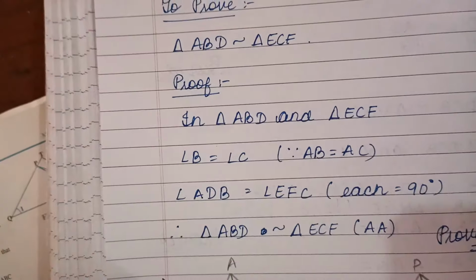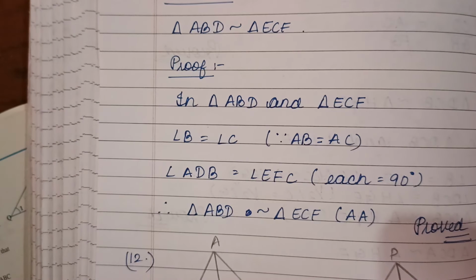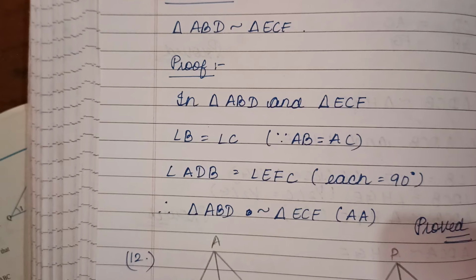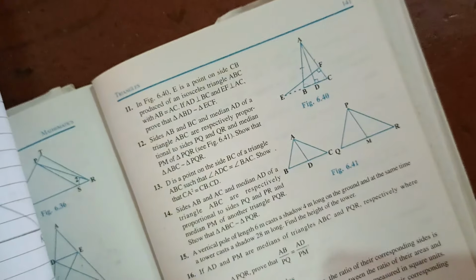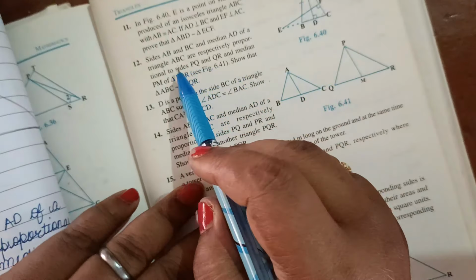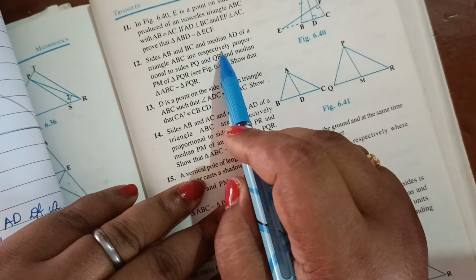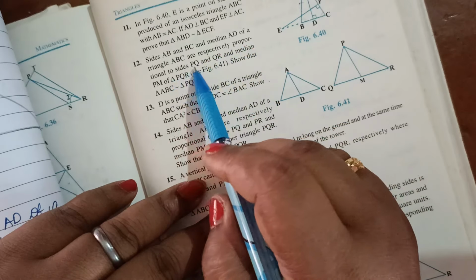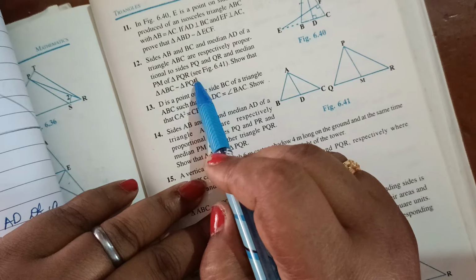So you can see here. Now let us do question number 12. Sides AB and BC and median AD of a triangle ABC are respectively proportional to the sides PQ and QR and median PM of triangle PQR.